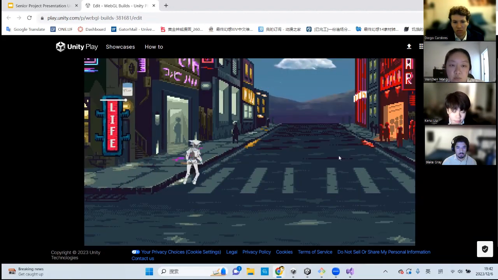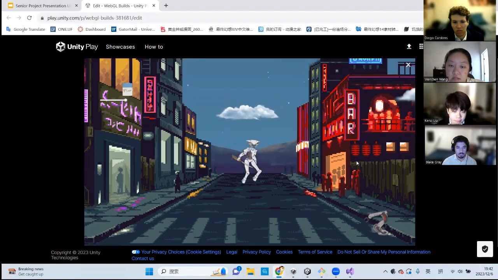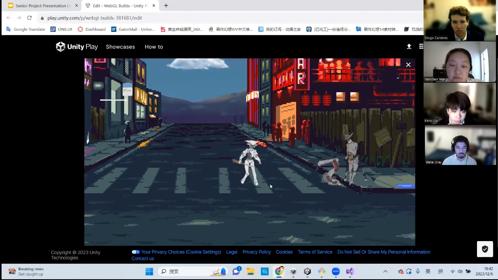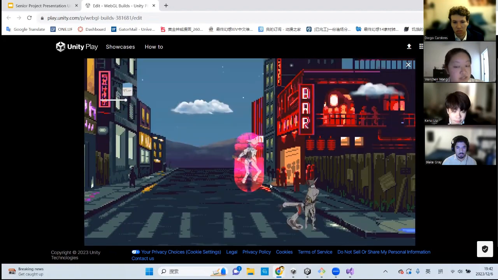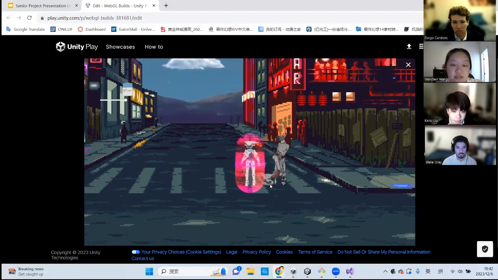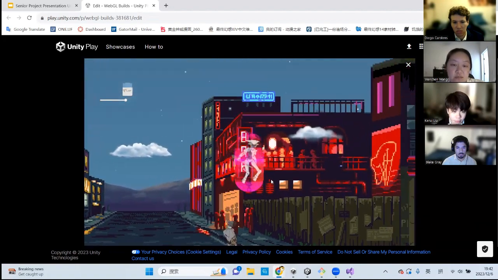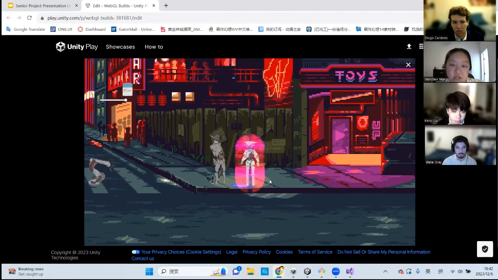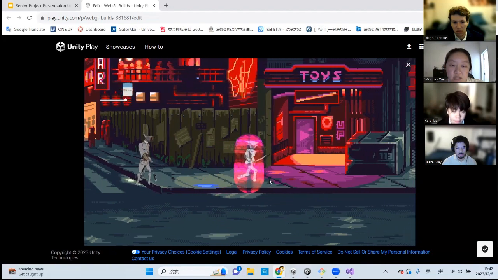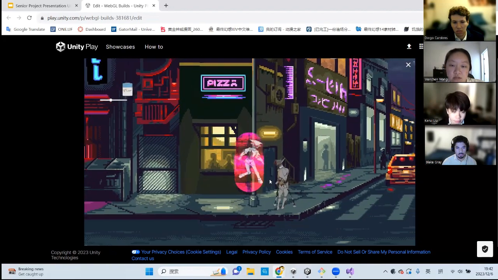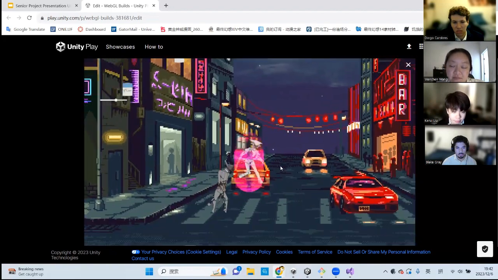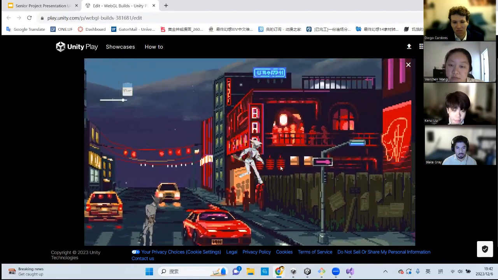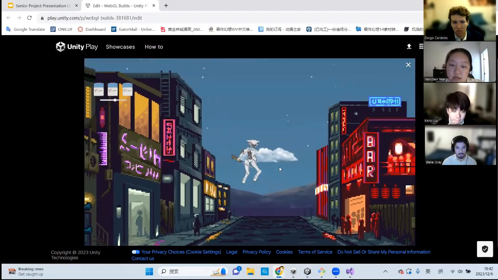So here is our level 1. And let me show you this wonderful function for shield. Since this game is quite hard and the attack range is a little bit hard, we developed this shield function so you won't be taking any damage from any enemies. You could just ignore them. Oops, sorry about that. But you can still die.